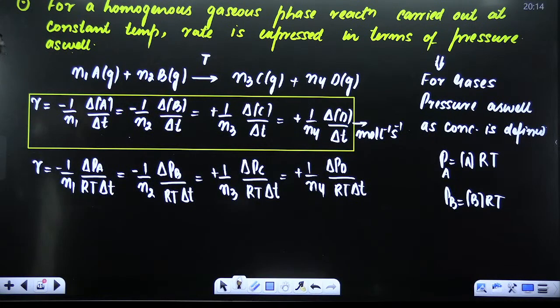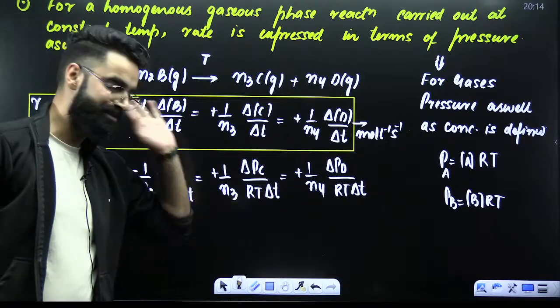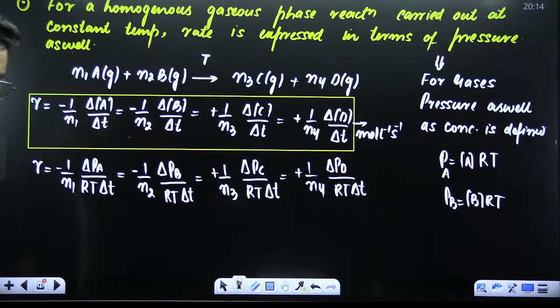If you look at all these terms, do you see anything common here? RT gets cancelled out. And when this RT gets cancelled out, what do we get?